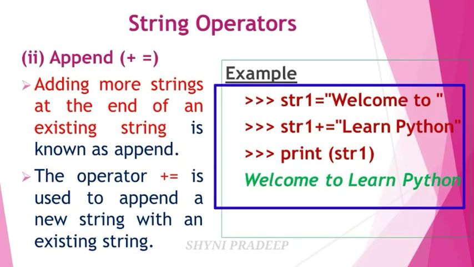First str1 variable is created, one string is given: welcome to. Next, if you want to add another string with this existing string, you have to write str1 plus is equal to. If you want to append more strings, which means if you want to add more strings, you have to use plus is equal to operator.